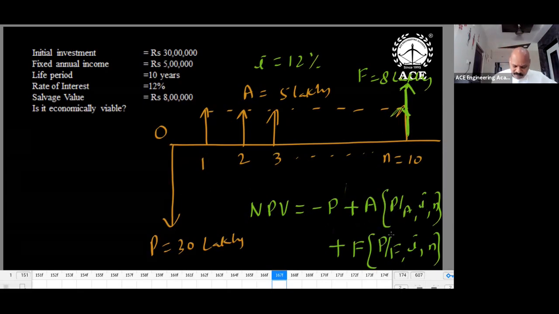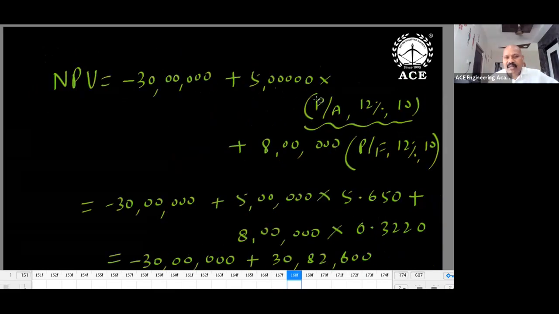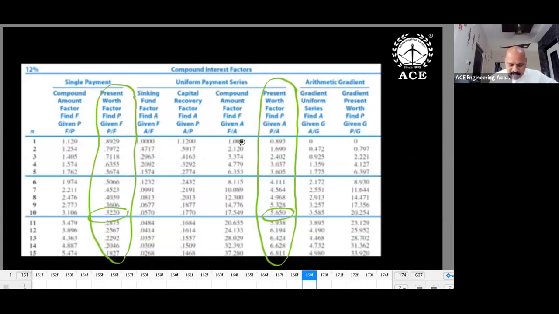F you have to convert into P. Minus 30 lakhs, plus 5 lakhs converting into P, 8 lakhs converting into P. So 5 lakhs into 5. How did we get these values from the tables? 0.3220 is the present worth factor. Present worth factor for A, the uniform series present worth factor, is 5.650. So these values are taken.